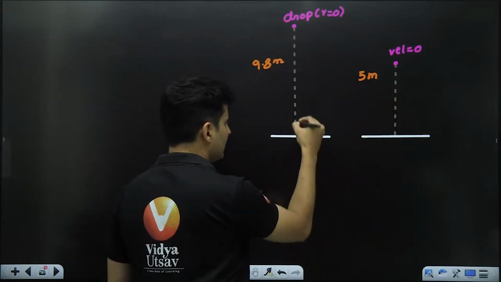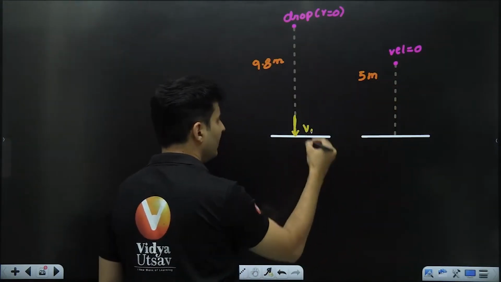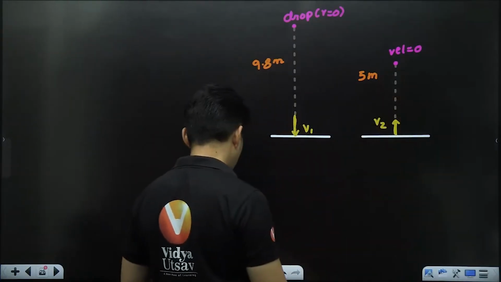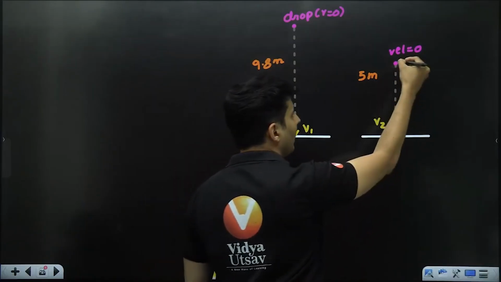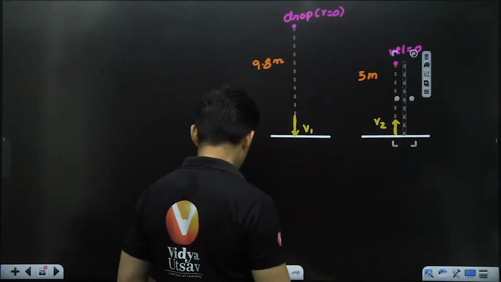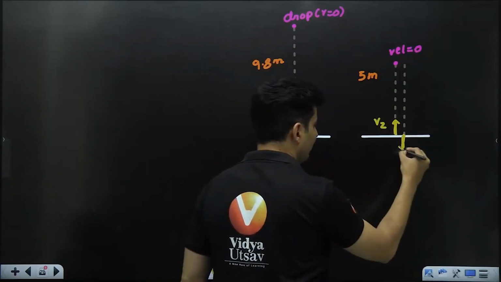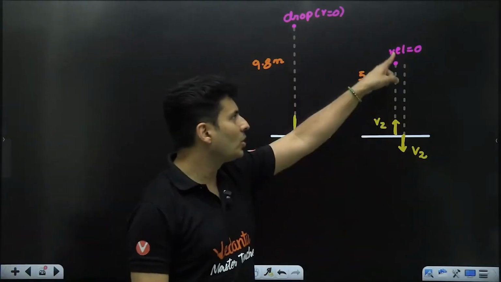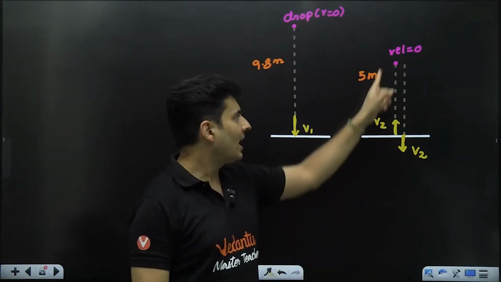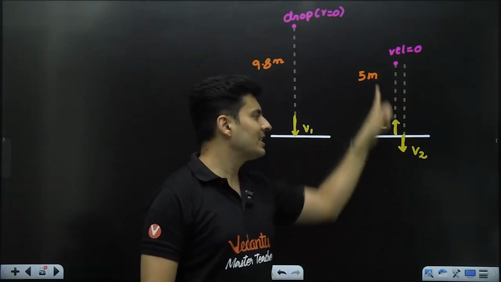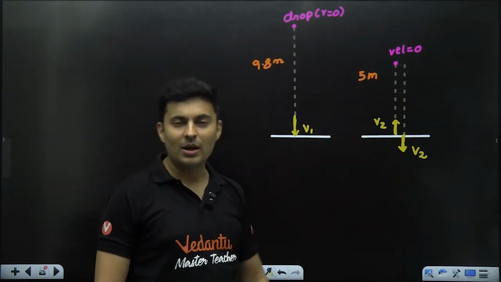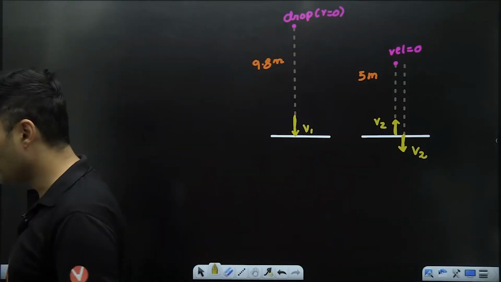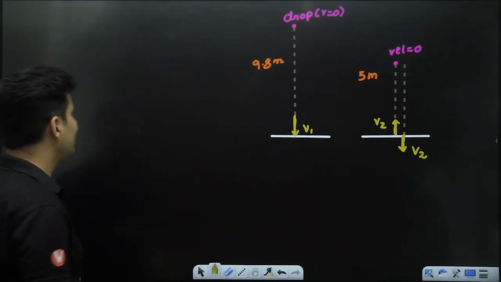So when it hits the ground with some speed, V1, it rebounds with some new speed, V2. But with whatever speed it rebounds, after going up and coming down, it will come back and hit the ground with that same speed V2 because of symmetry. So it's as if dropping the ball from a height of 5 meters, and it's the same speed with which it will rebound. I hope this is clear. And the rebound speed is less because maybe some energy was lost in the process. Okay. Everyone, fine. So how much is V1 and how much is V2?